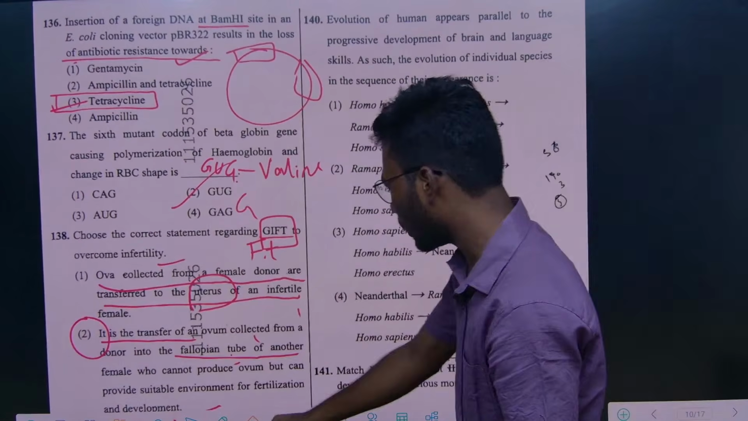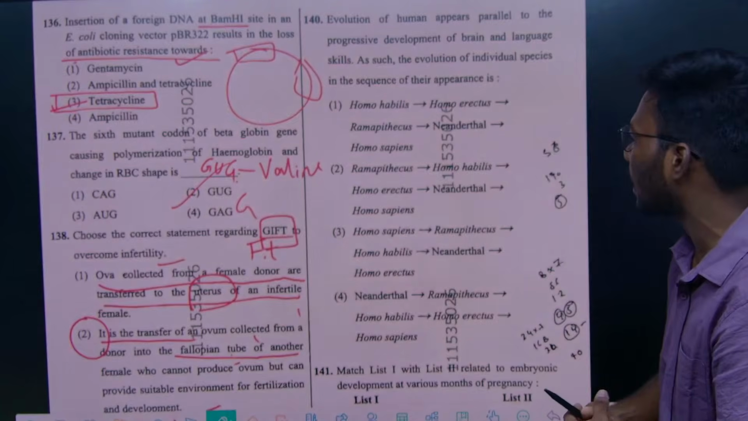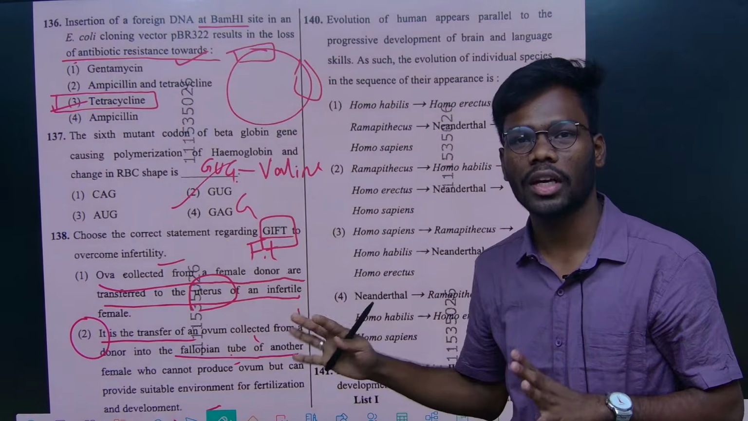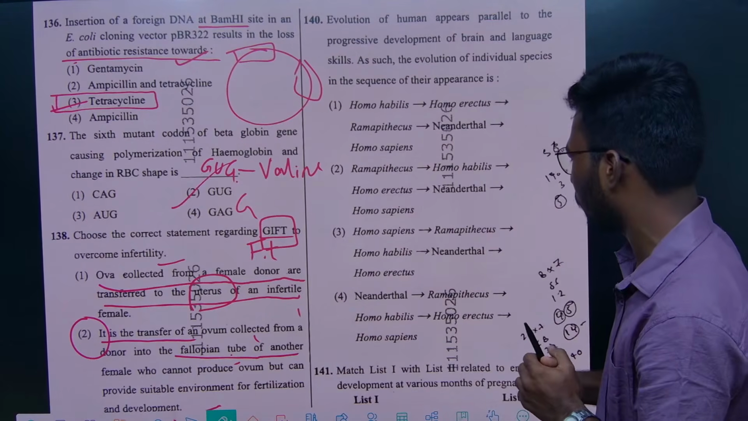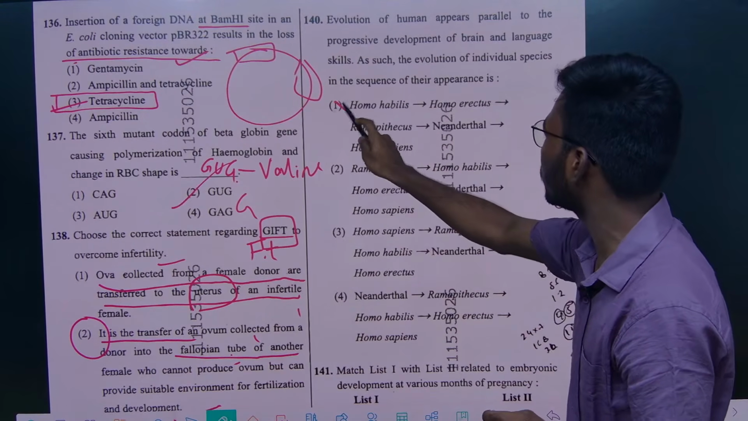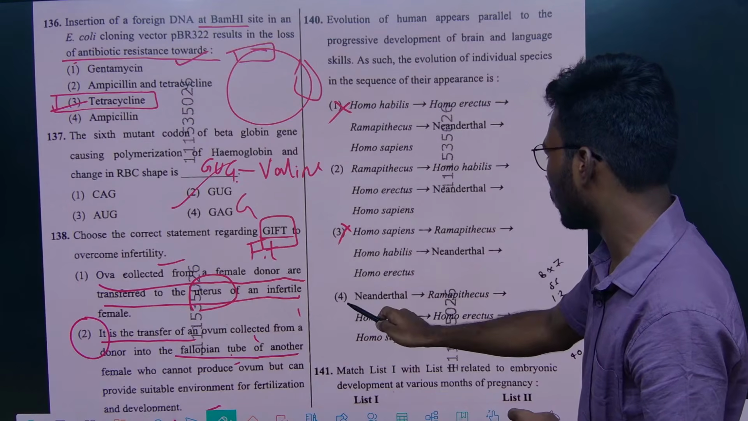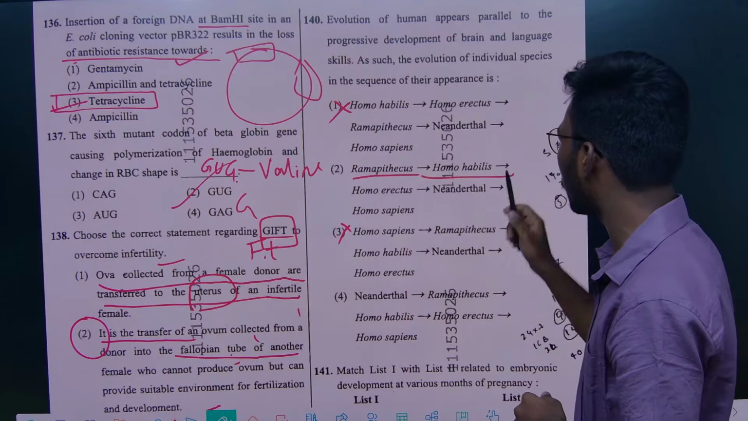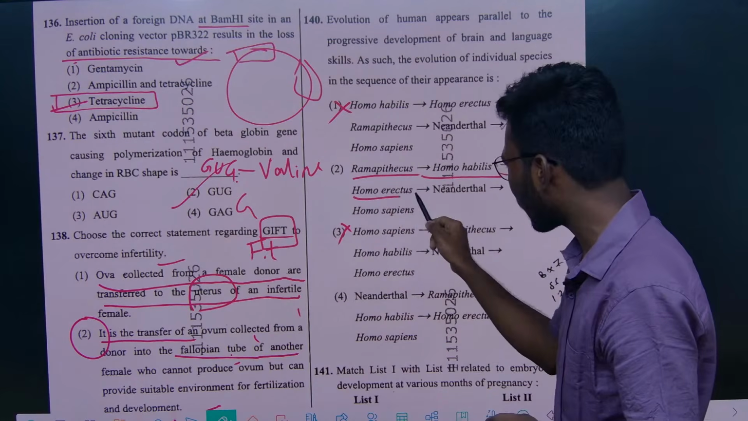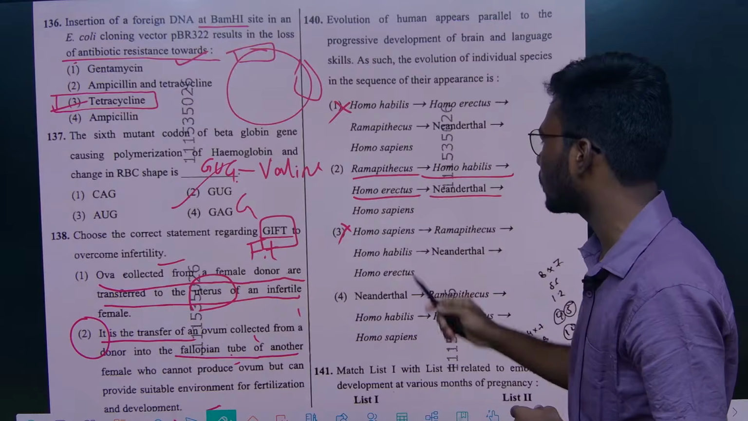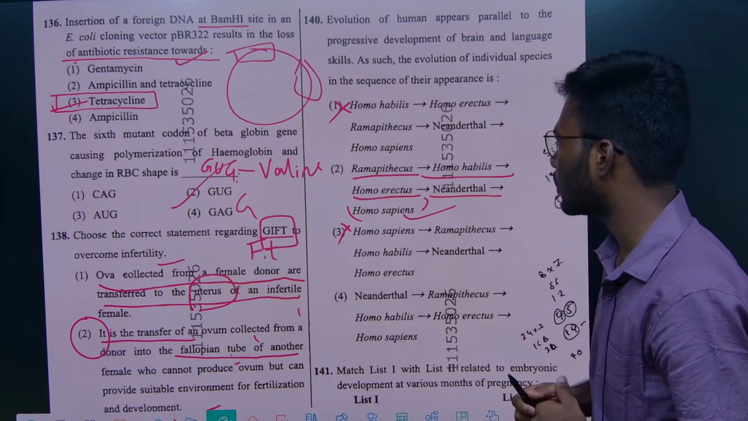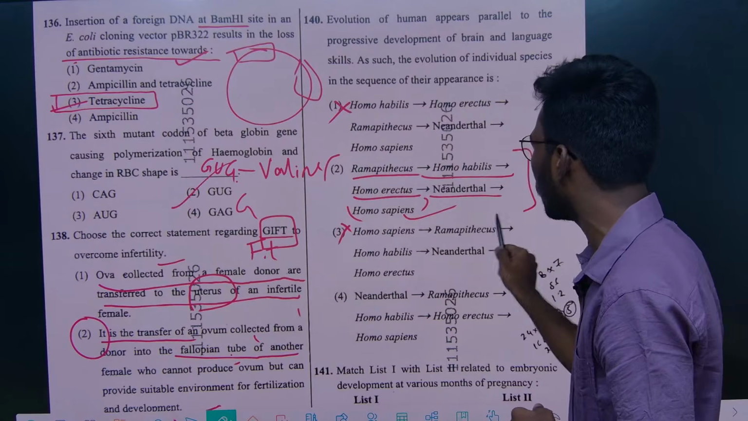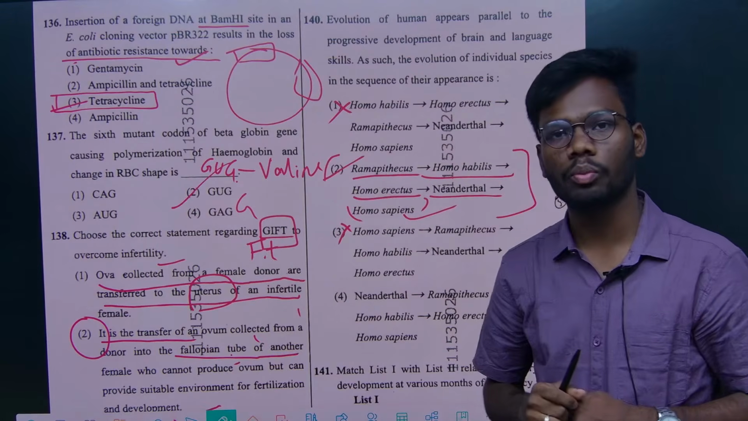So from human evolution, they gave just a simple direct question. They are asking the sequence of human evolution. From this, the first one is not Homo habilis, not Homo sapiens. Here see Ramapithecus, right? After this Homo habilis came. Next Homo erectus, now Neanderthalensis, and now we are Homo sapiens. So in this 140 question, the correct sequence of human evolution is option 2, right?